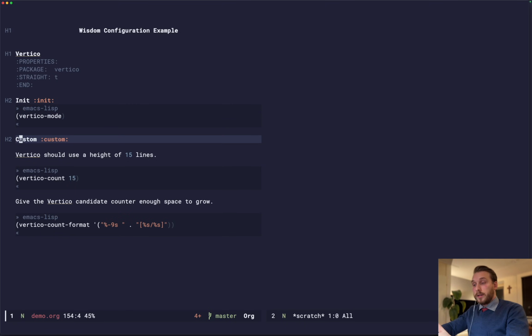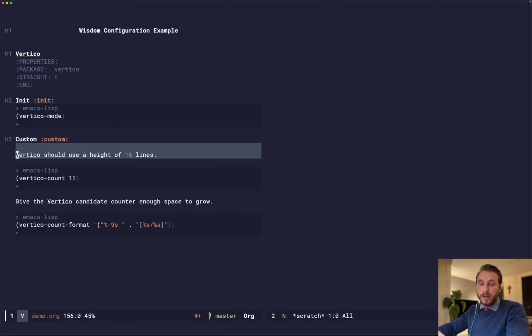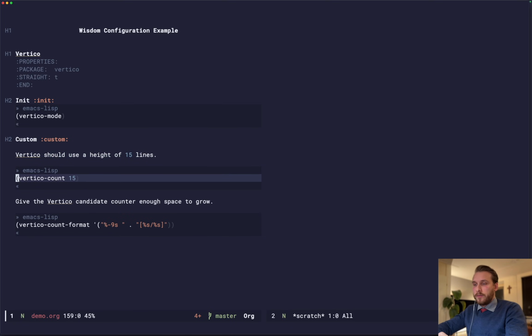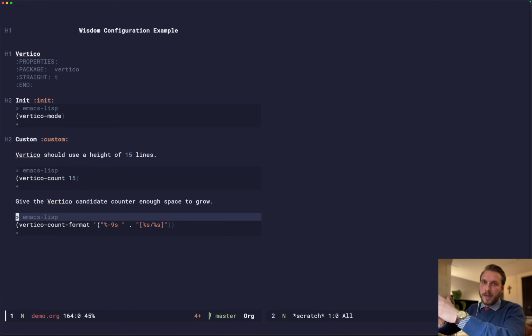Next, we have a custom key. Same idea. Every source block that's inside of this heading will be appended in the custom block for the use-package. But this also allows you to write org formatting outside of the source blocks, so you get the benefits of org as well, and you can have these source blocks all separated in isolation, and they get aggregated and concatenated at the end.